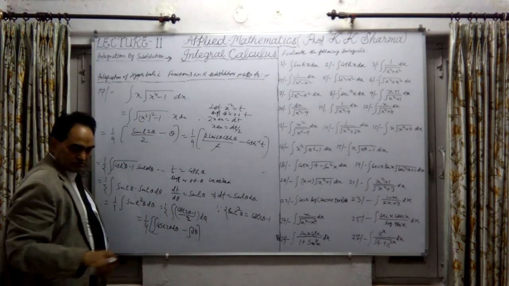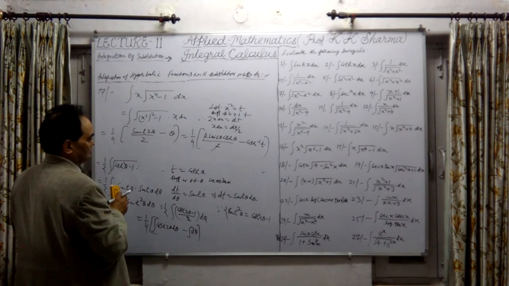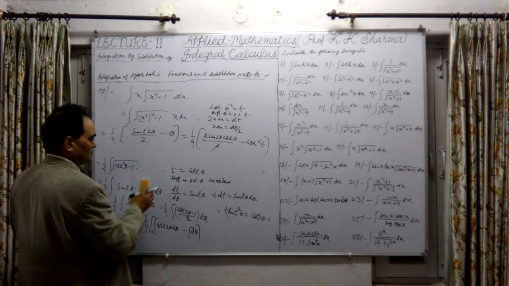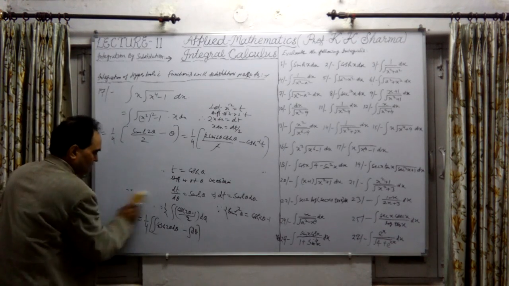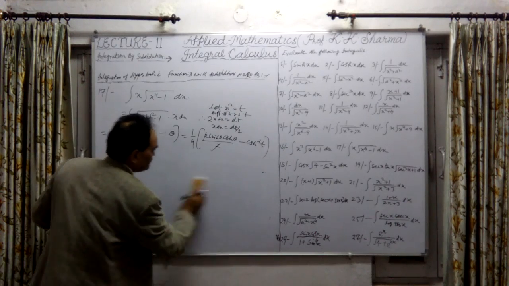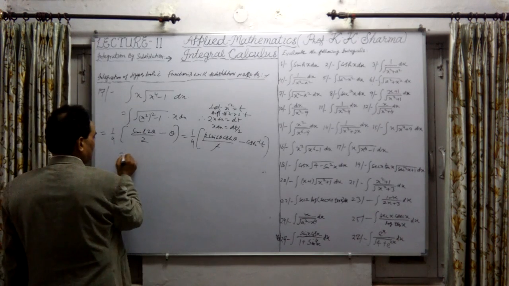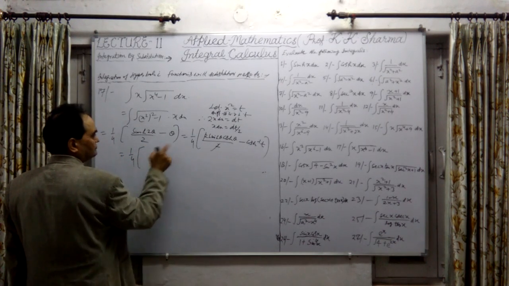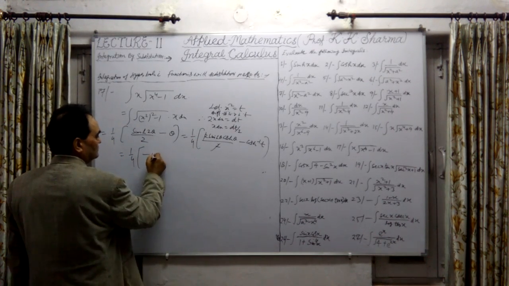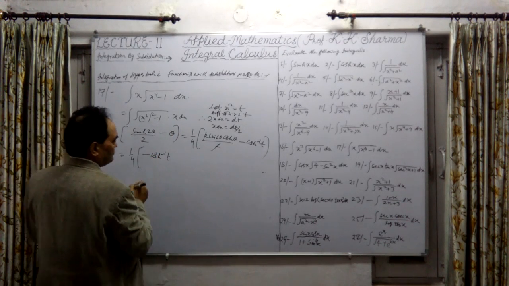Now let me substitute the values. So the answer is 1/4 of 2 sinh theta cosh theta minus cosh inverse t. Here t means x square.